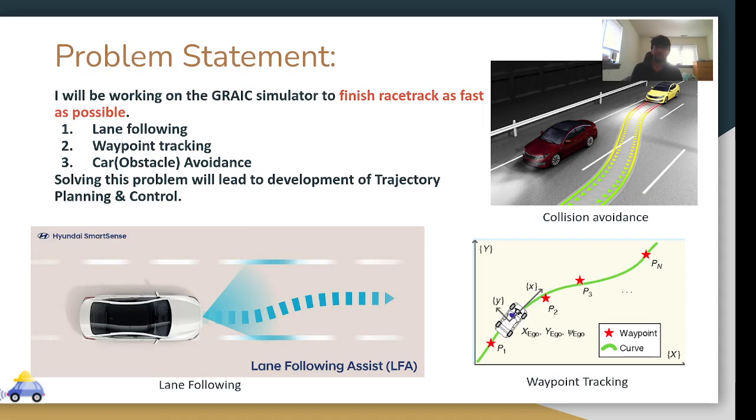The problem statement for the GRAIC is to finish a racetrack as fast as possible, and I identify three key things: collision avoidance, lane following, and waypoint tracking. Ideally, in order to solve this problem, you might require a trajectory planning and control module.